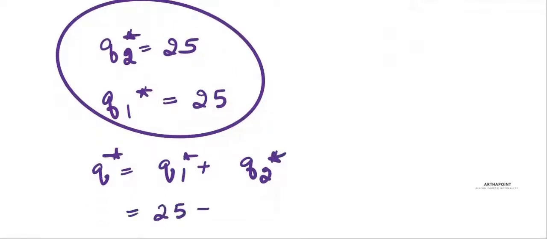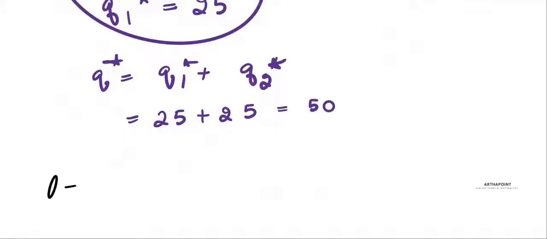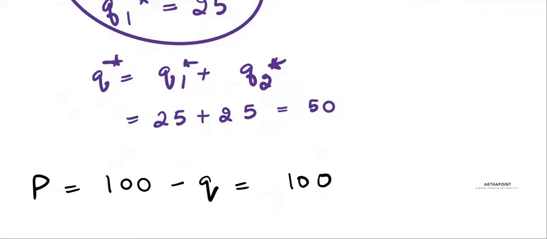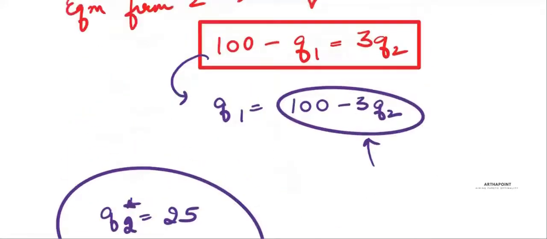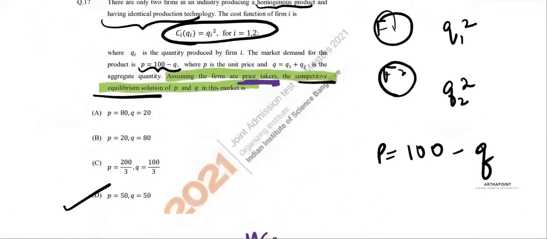It is 25 plus 25, it is 50. What is the price that exists in my economy? Well, the equilibrium price is 100 minus Q, 100 minus 50, which is 50. So the answer to this question is D.